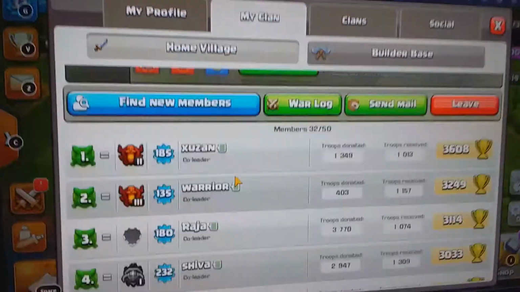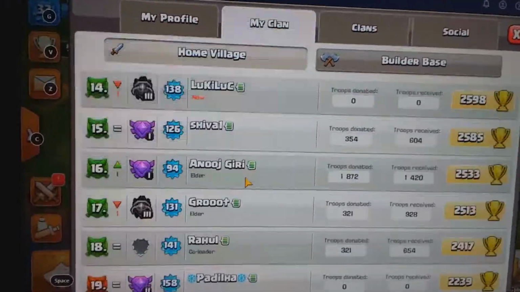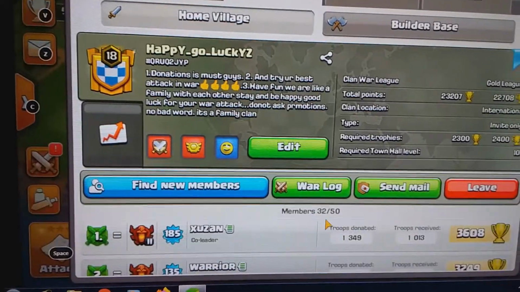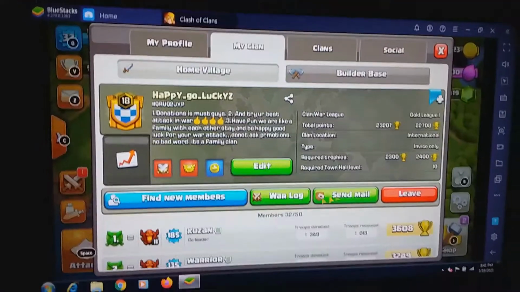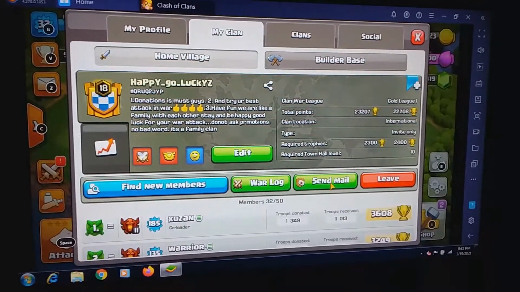Here you can check the clan mates, but you can't get their IDs. Basically, a clan is a group of similar-thinking people, or a group of people playing Clash of Clans. It gives over here the warlock, send a mail. Only co-leader and leader can send a mail to the entire clan.